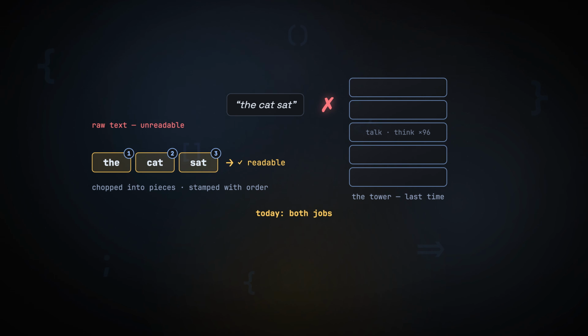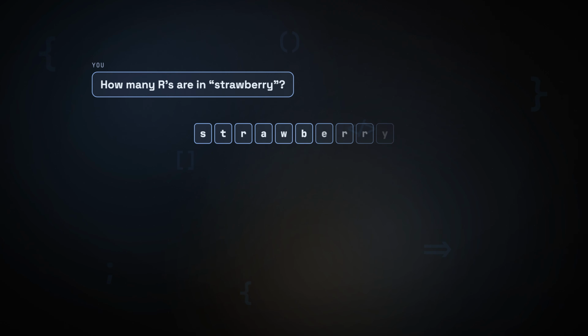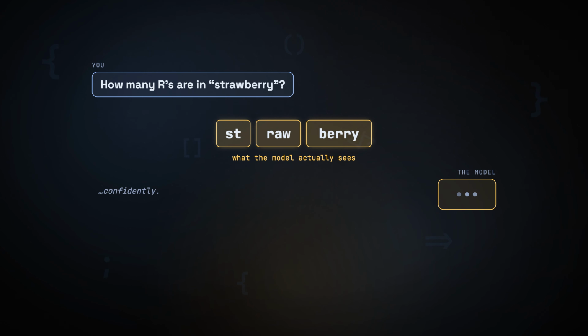We turn raw text into ordered tokens. And we start by answering a question that has embarrassed the smartest machines on Earth. Watch this. Ask the model that writes flawless code one tiny thing. How many R's are in the word strawberry? It thinks. It answers confidently, 2.